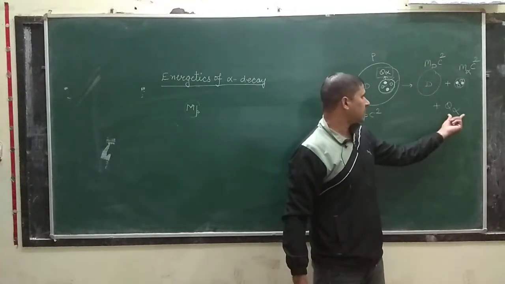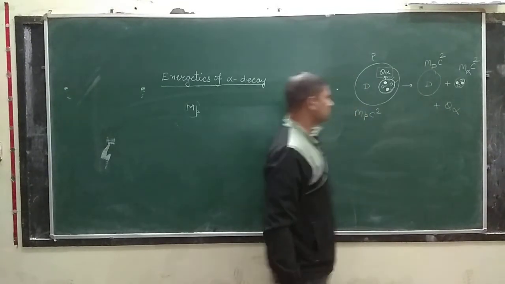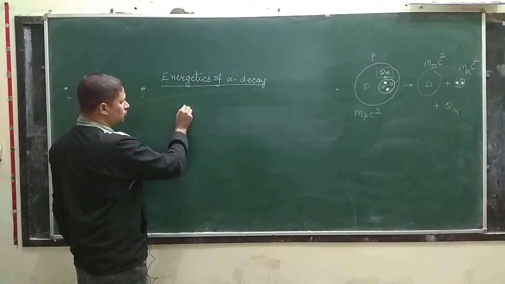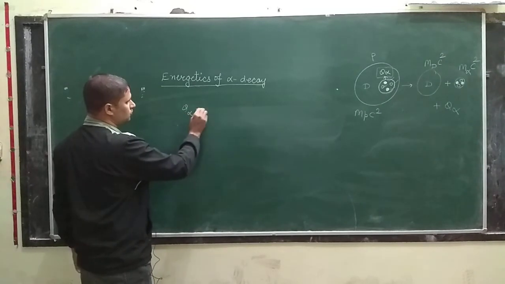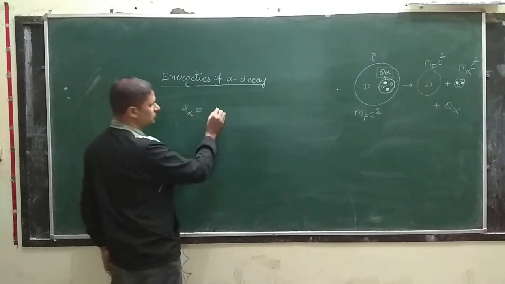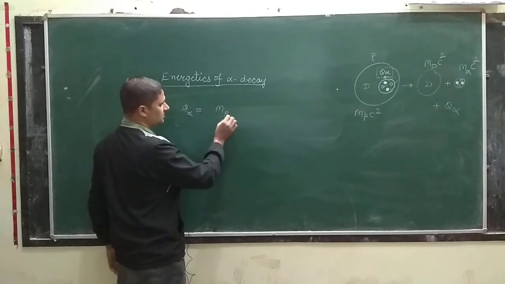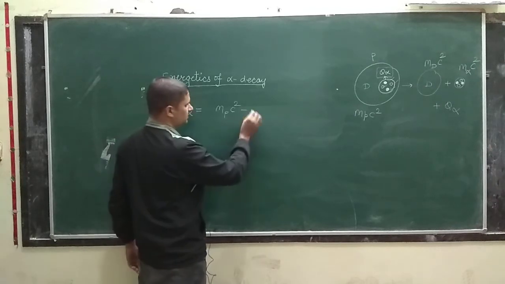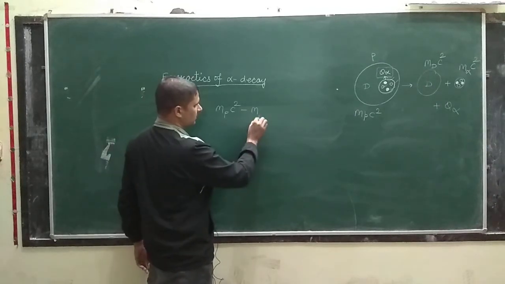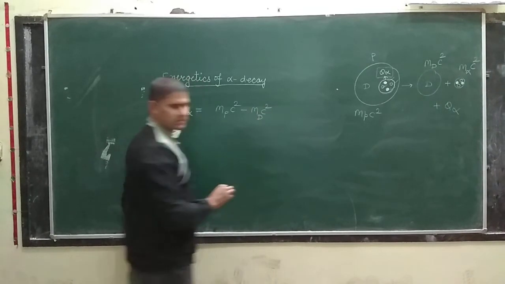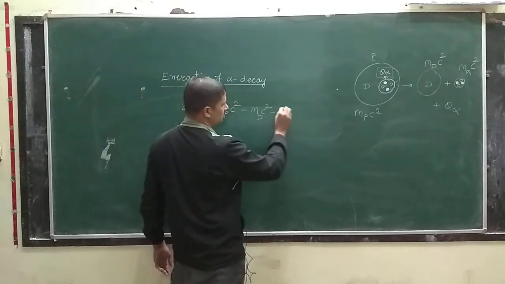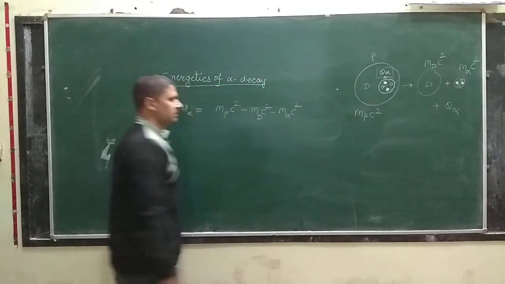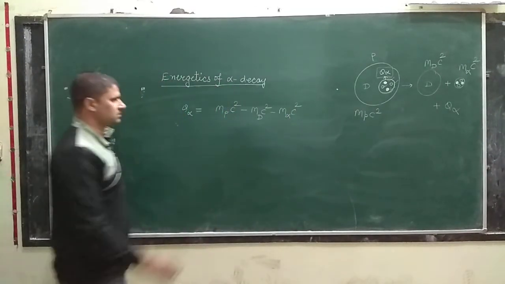So to find this amount of energy, I can write that Q alpha is equal to the mass energy associated with the parent nucleus minus the mass energy associated with the daughter nucleus and minus the mass energy associated with the alpha particle. So this is the very basic equation,